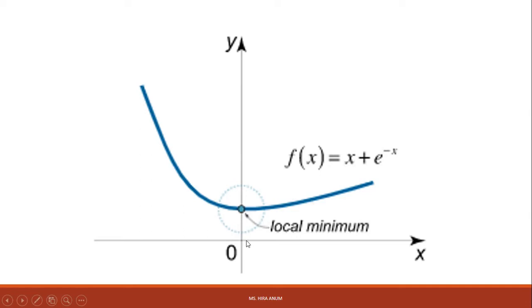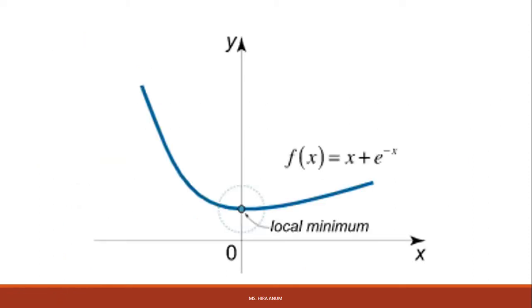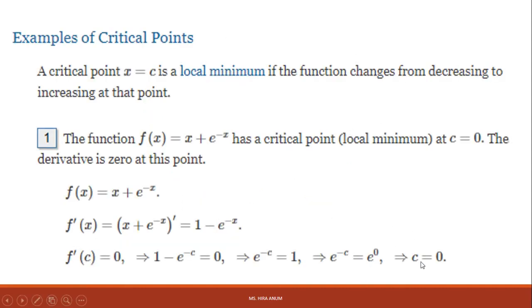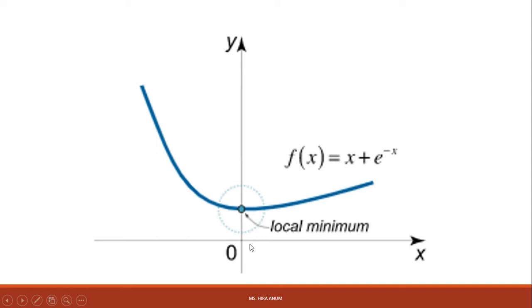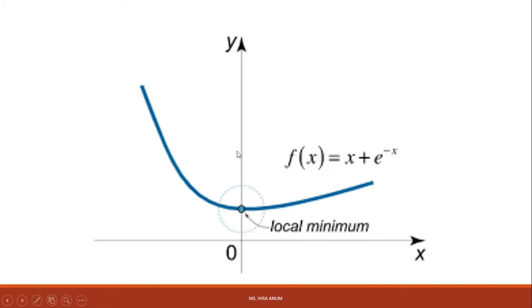The x value is 0, but the y value is not 0, because y has some value. We are taking the point c, so x is 0 but y is not 0, and the function goes from decreasing to increasing. You can see the function is decreasing constantly. At this point it will increase, so this is called a local minimum.